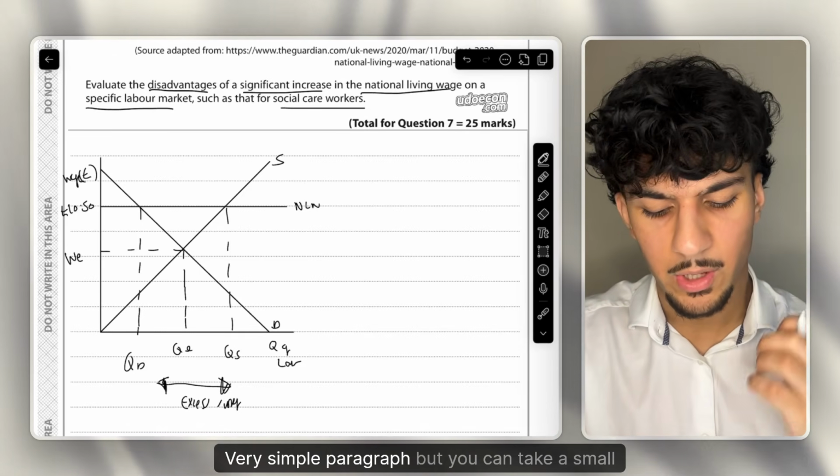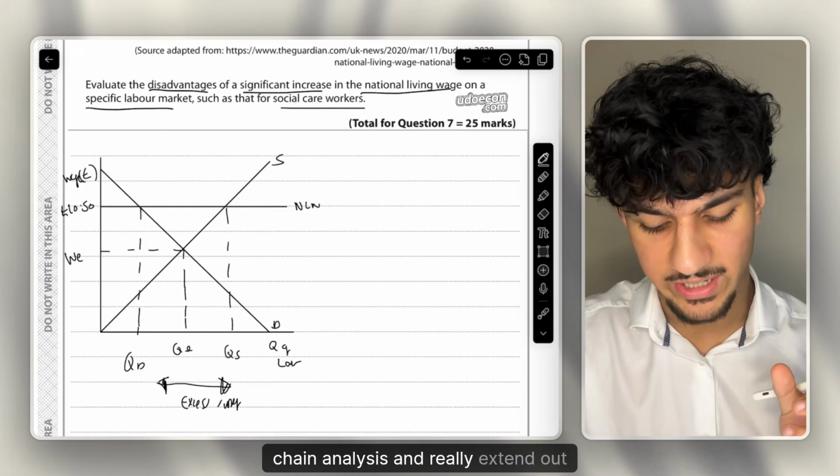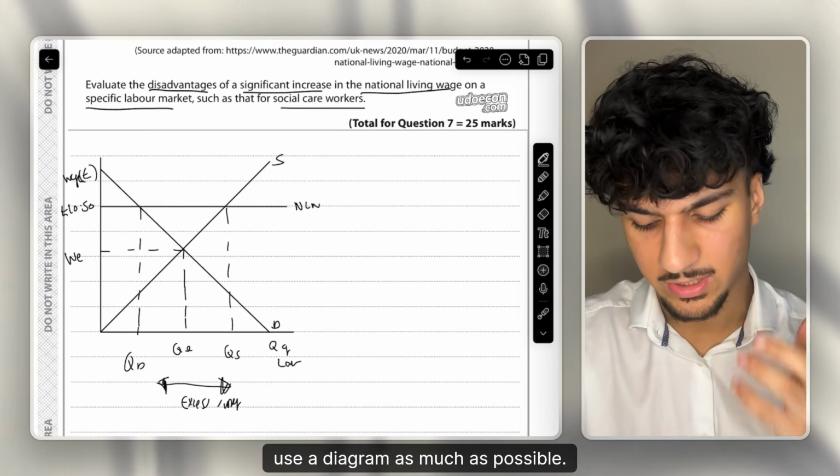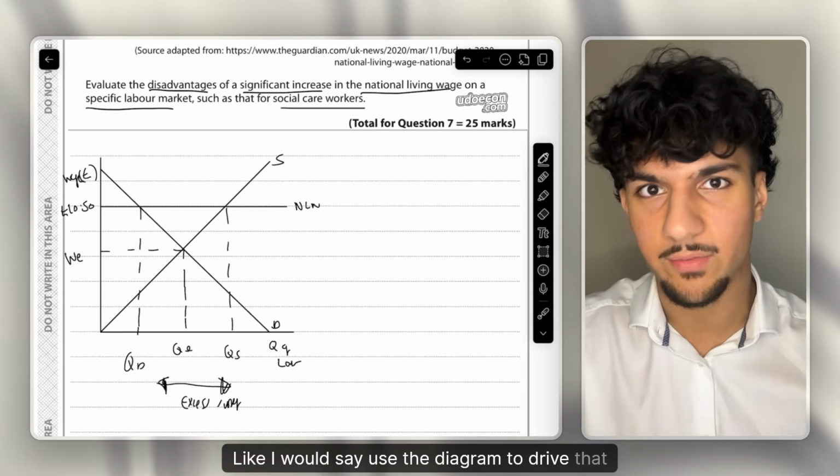Very simple paragraph, but you can take a small chain of analysis and really extend it out. Use this chain of analysis as much as possible. Use a diagram as much as possible. Like I would say, use the diagram to drive that chain of analysis.